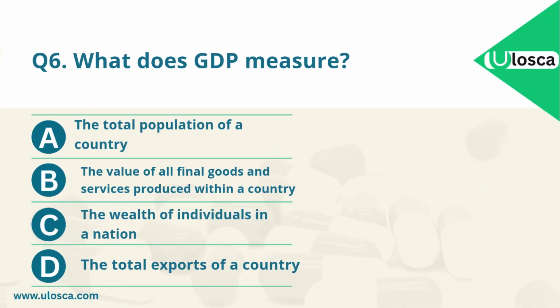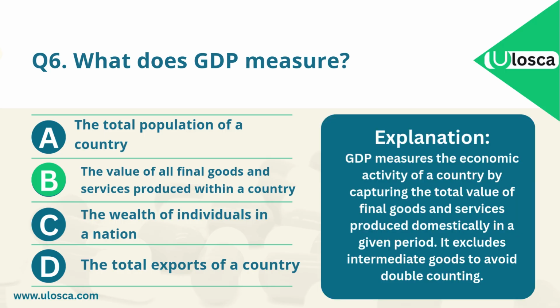The correct answer is B. The value of all final goods and services produced within a country. Explanation. GDP measures the economic activity of a country by capturing the total value of final goods and services produced domestically in a given period. It excludes intermediate goods to avoid double counting.